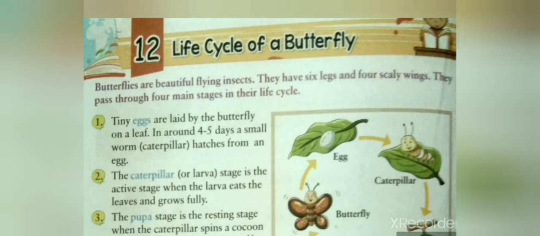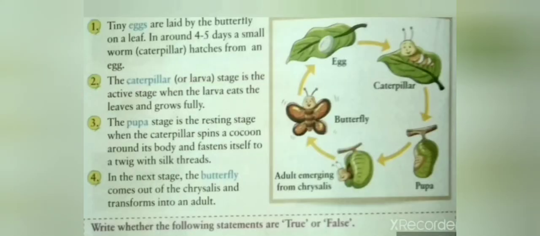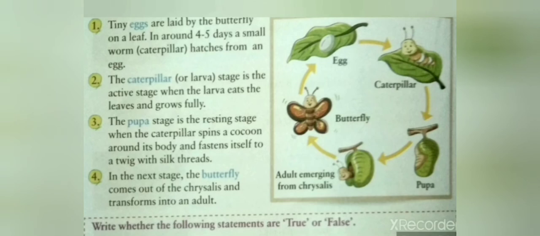Butterflies are beautiful flying insects. They have 6 legs and 4 scaly wings. They pass through 4 main stages in their life cycle. So, in a butterfly life cycle, there are 4 main stages. We will be studying all these 4 stages. In the first stage, tiny eggs are laid by the butterfly on the leaf. In around 4 to 5 days, a small worm hatches from an egg.